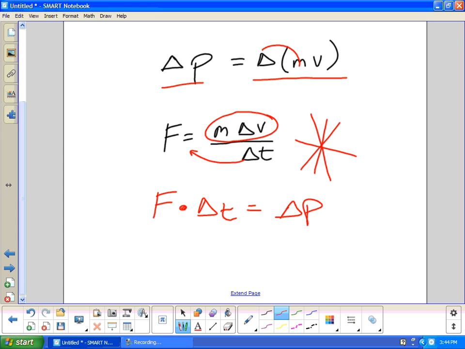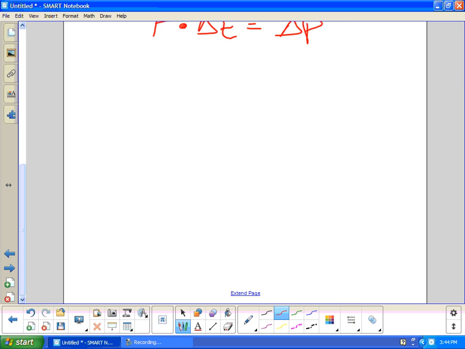Again, you guys always want to know what to put in your formula sheets. Your formula sheets are fairly easy. You have momentum, all right, which is a vector quantity, which is mass times velocity.